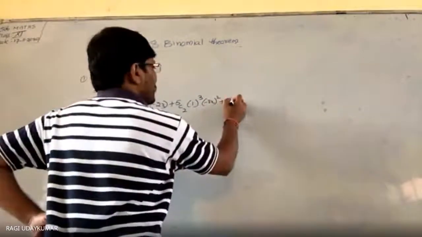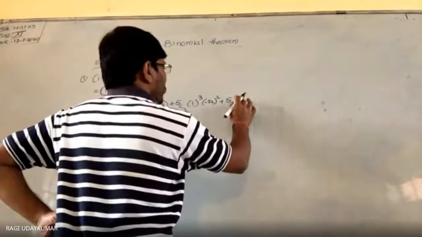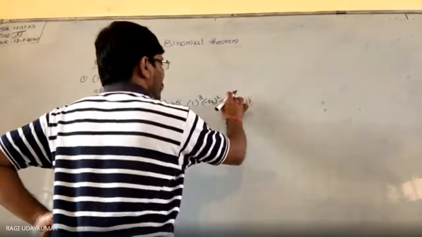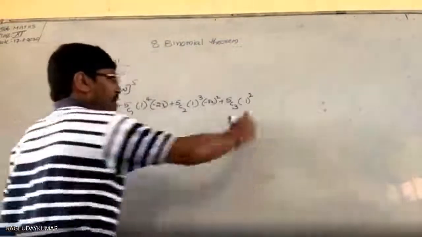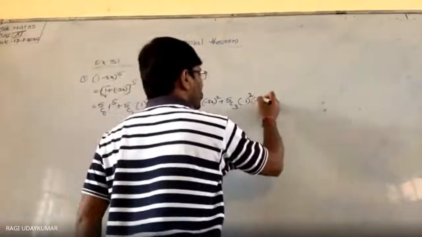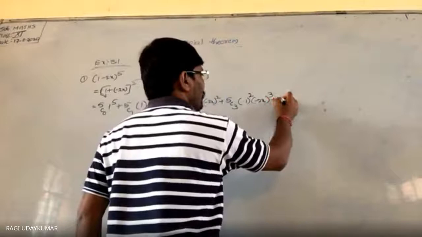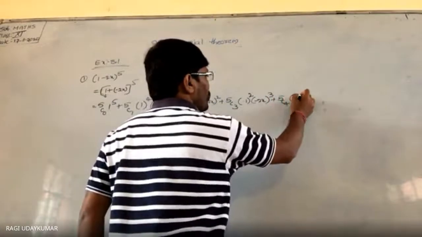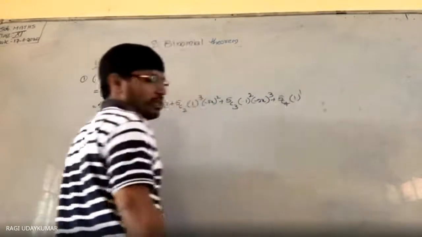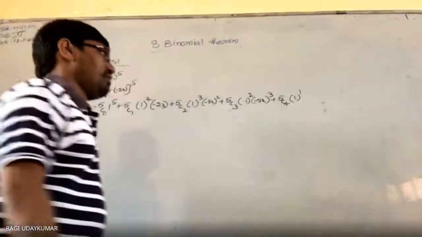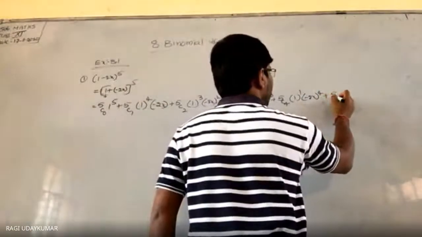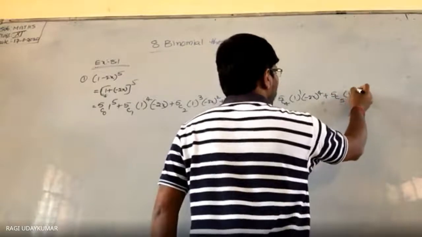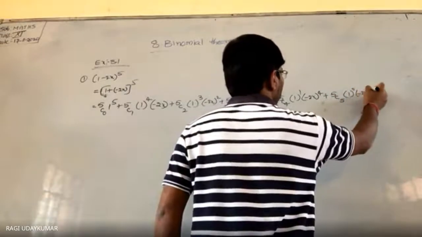Plus 5c3, 1 to the power of 5 minus 3, that is equal to 2, and (minus 2x) to the power of 3. Plus 5c4, 1 to the power of 5 minus 4, that is equal to 1, and (minus 2x) to the power of 4, plus 5c5, 1 to the power of 0, (minus 2x) to the power of 5.